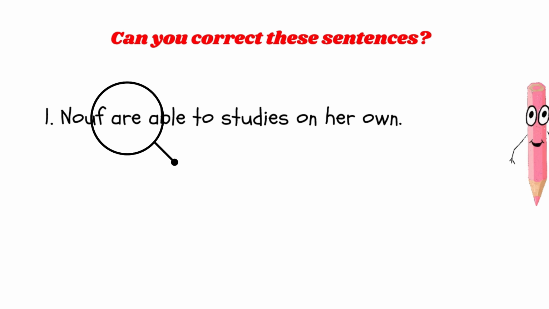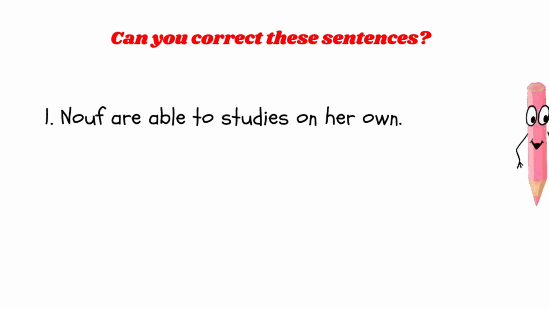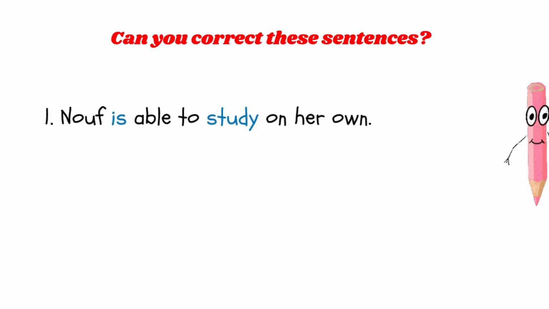That's a mistake. And likewise, studies. That's also a mistake because North is singular. So we use North is. And we have able to, and after able to is the base form. So it should read, North is able to study on her own.